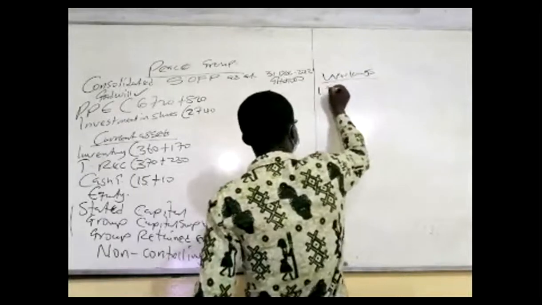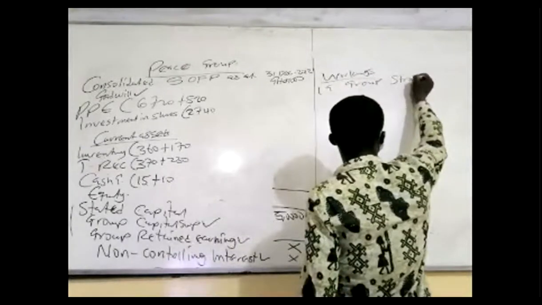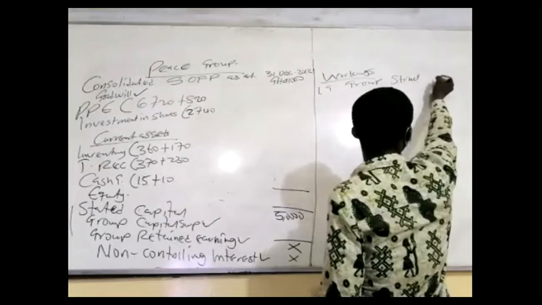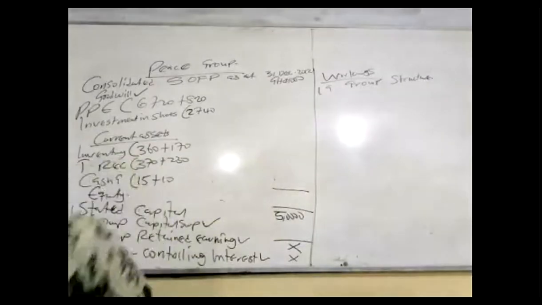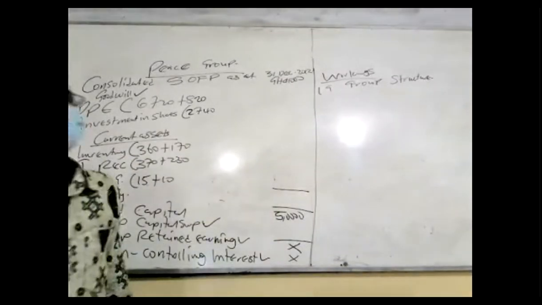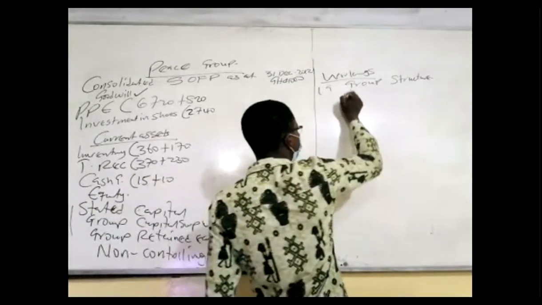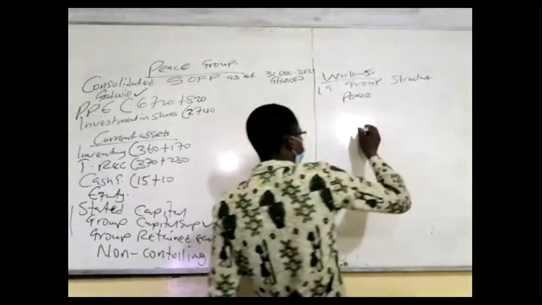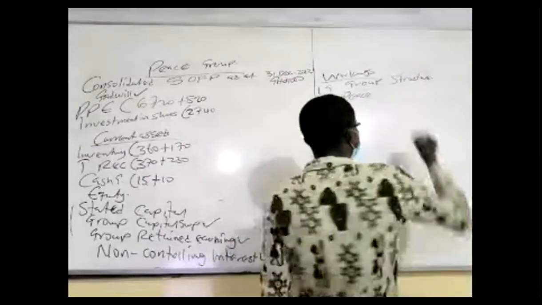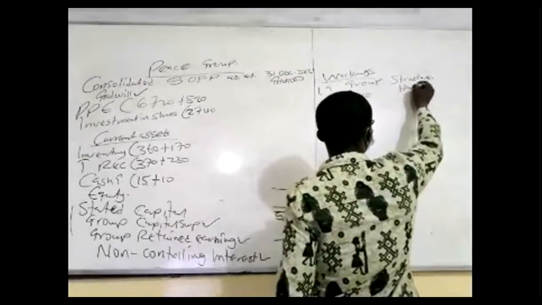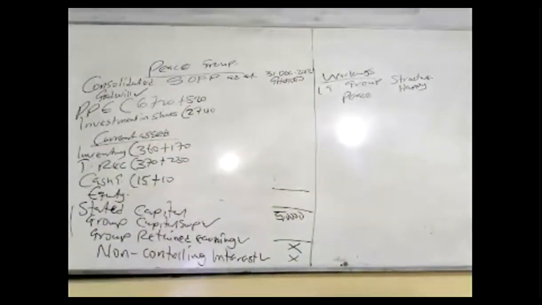Workings number 1A, group structure. As someone also calls it, group structure. Okay, so group structure, that's the workings number 1A. Write the parent name here. Who's the parent? Peach. Write the parent name here, and then write the subsidiary name on top. Who's the subsidiary? Happy, right? So Happy is a subsidiary. So write the parent name here.